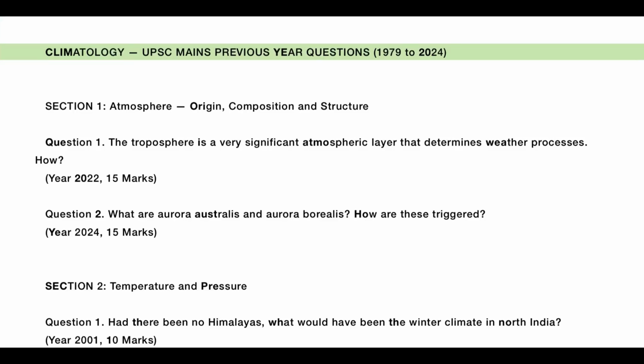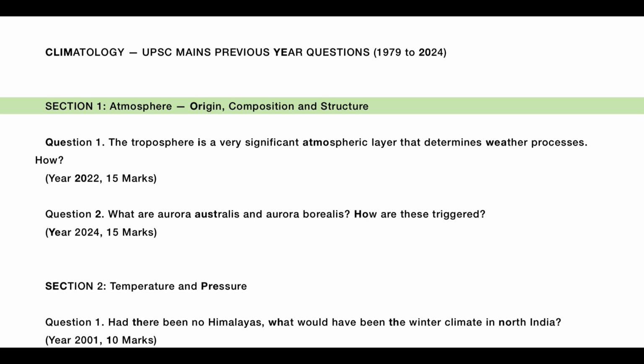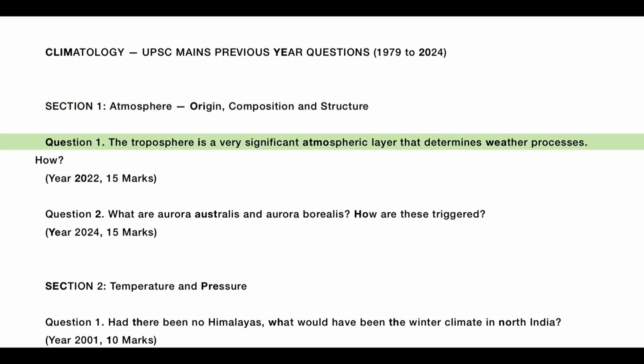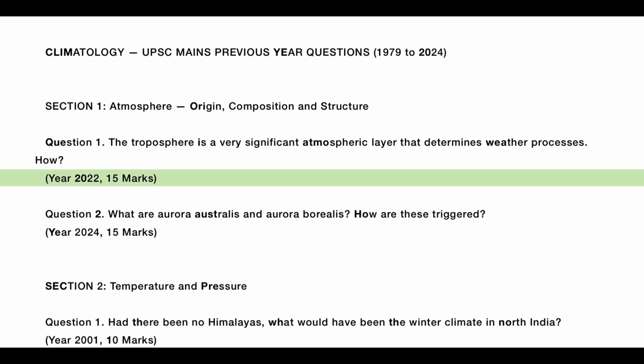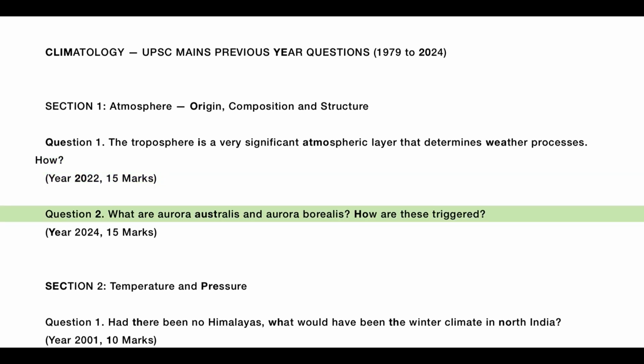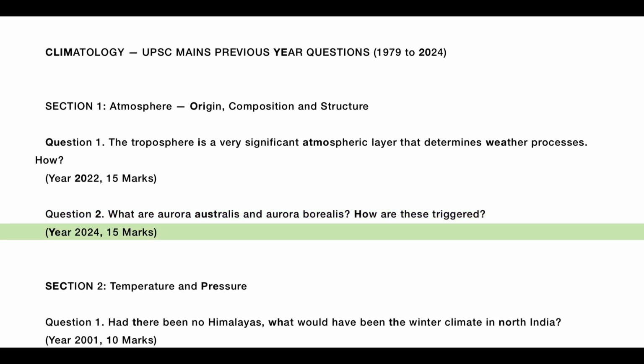Climatology, UPSC Mains Previous Year Questions 1979 to 2024. Section 1, Atmosphere, Origin, Composition and Structure. Question 1. The troposphere is a very significant atmospheric layer that determines weather processes. How? Year 2022, 15 marks. Question 2. What are aurora australis and aurora borealis? How are these triggered? Year 2024, 15 marks.